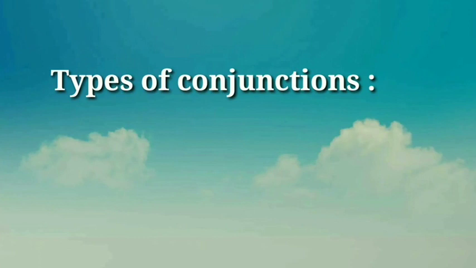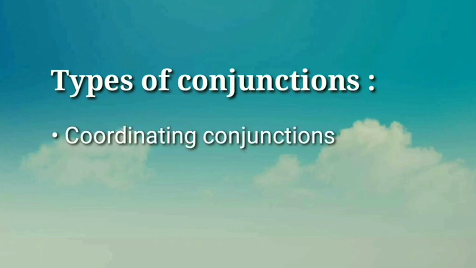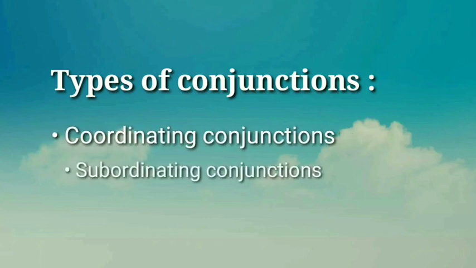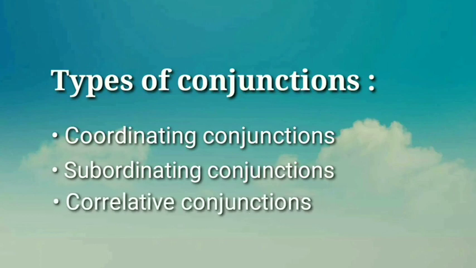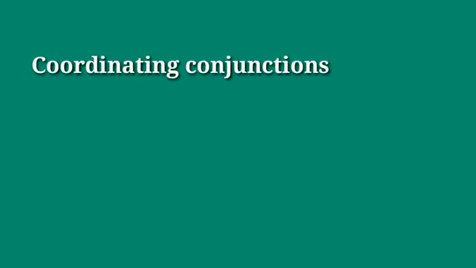Types of conjunctions. There are normally three types of conjunctions that we deal with. First one, coordinating conjunctions. Second, subordinating conjunctions. Third, correlative conjunctions. Let us see it one by one. First one, coordinating conjunctions. So what is it?